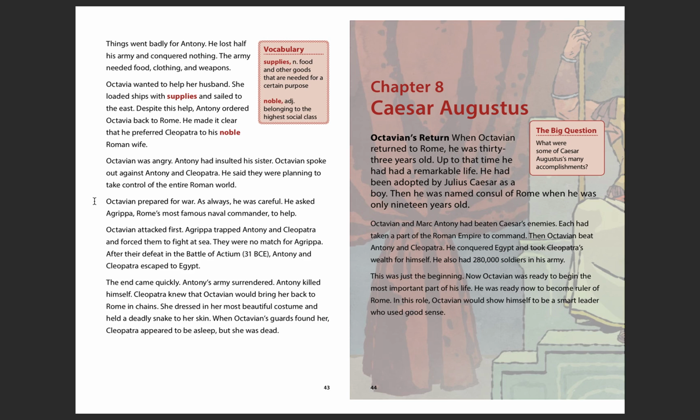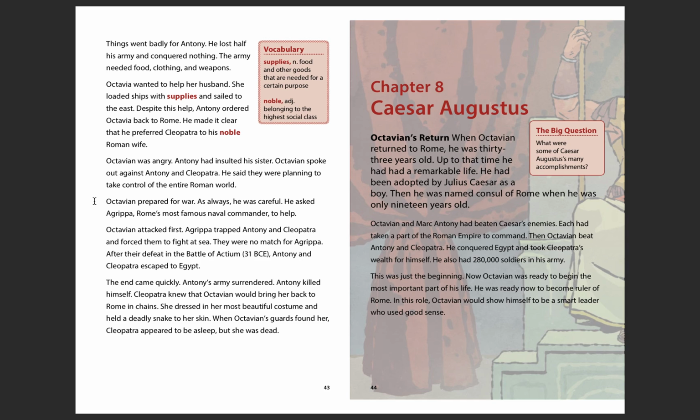He asked Agrippa, Rome's most famous naval commander, to help. Octavian attacked first. Agrippa trapped Antony and Cleopatra and forced them to fight at sea. They were no match for Agrippa. After their defeat in the Battle of Actium, Antony and Cleopatra escaped to Egypt.